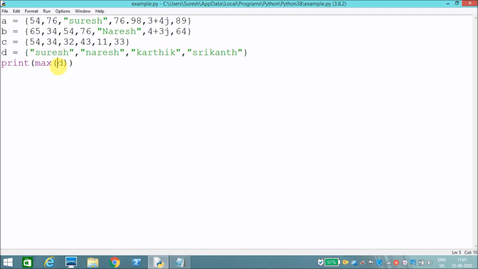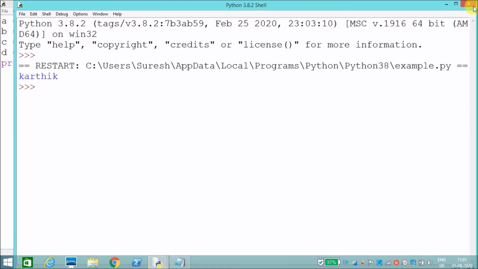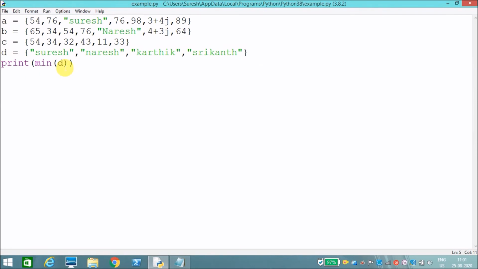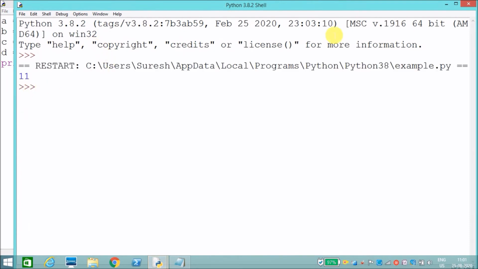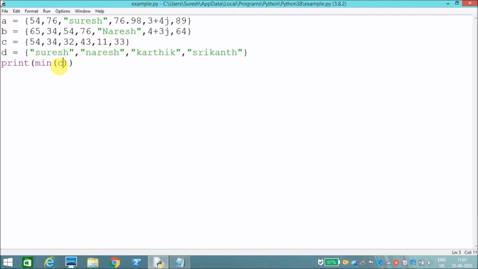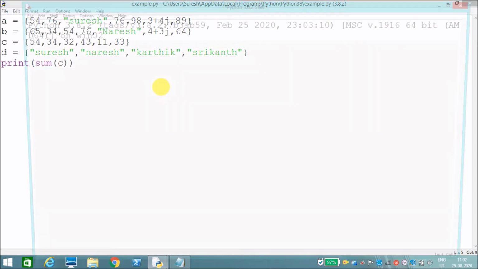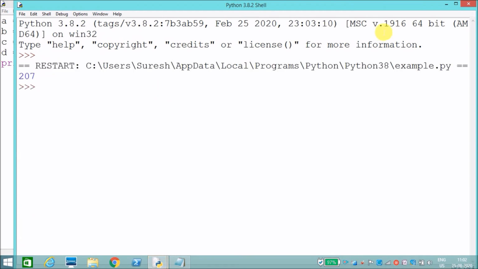Like that, we can also find minimum. Okay, see, it has displayed Karthik, the minimum element from set D. Okay, minimum element from set C, see, 11. Okay, we can also find sum. Okay, sum of the elements from set C is 207.